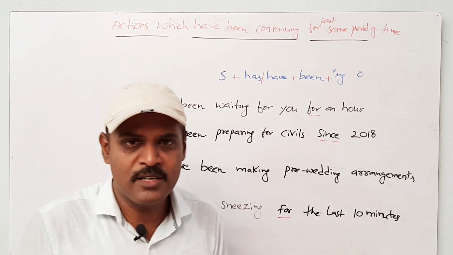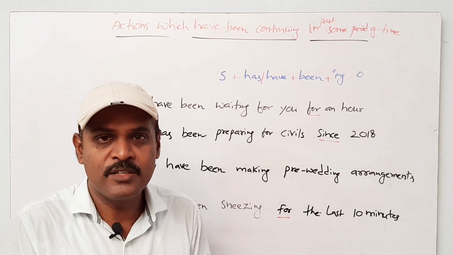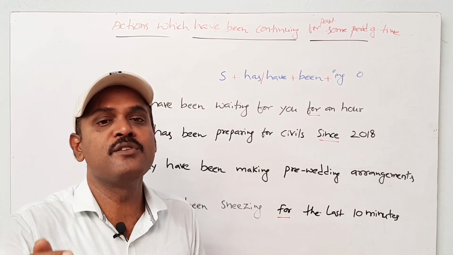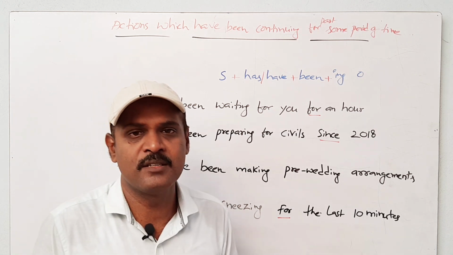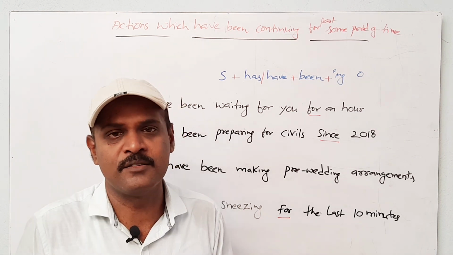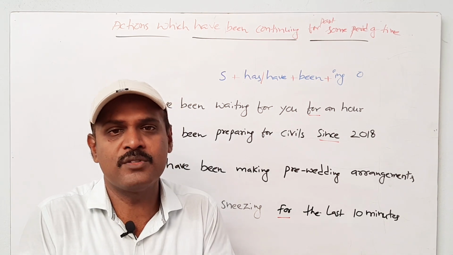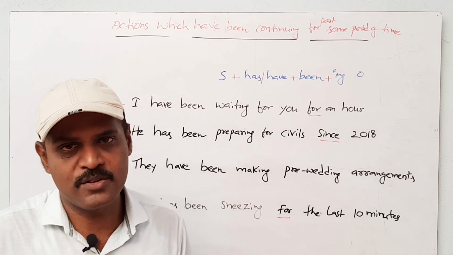In this video lesson, I am going to explain actions which started in the past, are continuing in the present, and may be continuing in the future also. How do we express such kinds of actions in English? Especially for such actions, we have to use the present perfect continuous tense.